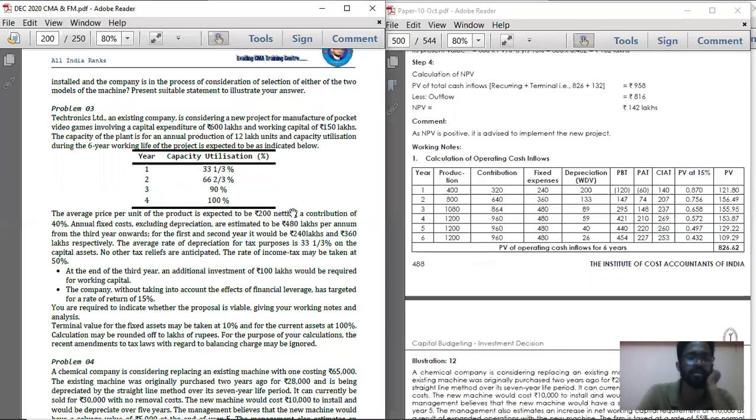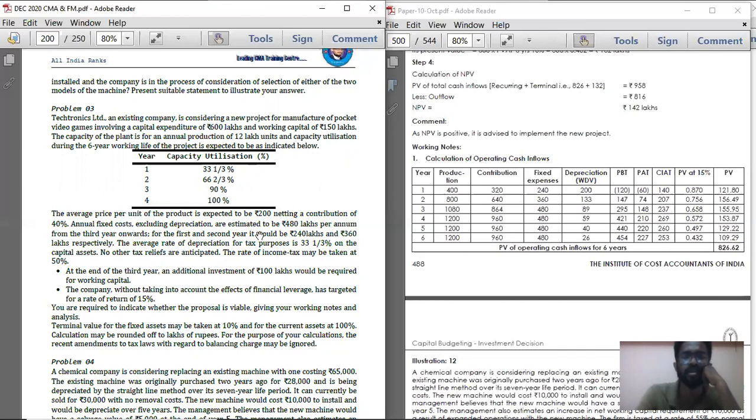So what is the contribution? Just calculate contribution. Contribution is nothing but selling price minus variable cost. See, 200 is the average price per unit of the product produced, netting a contribution of 40%. Okay, so one second. So they have given 200 rupees. On that 40%, you are going to get 80. So netting of a contribution of 40%.